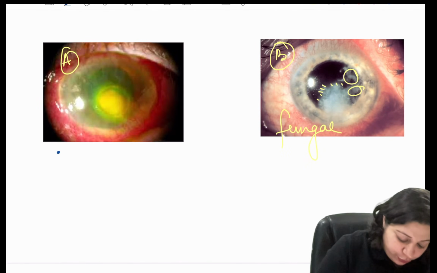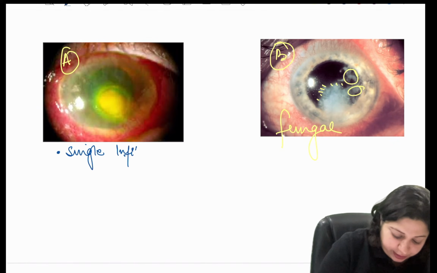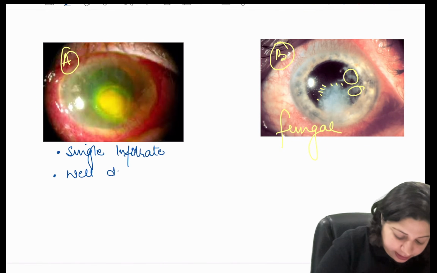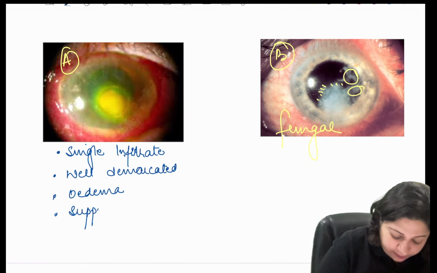So when we talk of bacterial, it would be a single infiltrate. It will be a single infiltrate which is well demarcated, has associated edema, there will be suppuration, and there will be hypopyon.